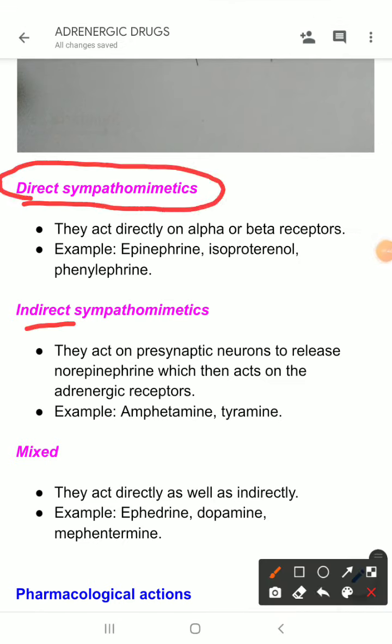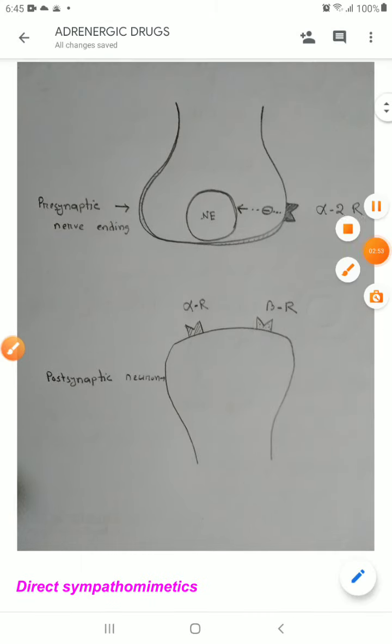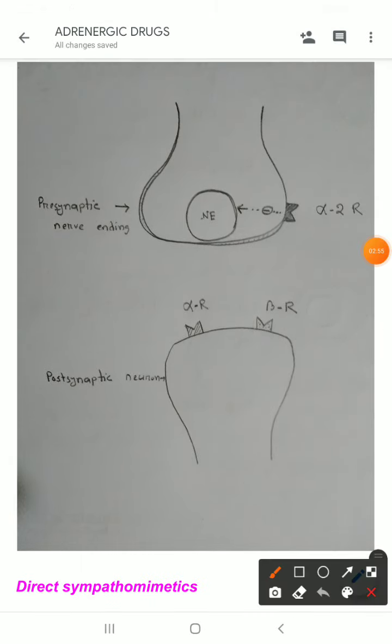So, what are direct acting, what are indirect, what are mixed? Direct sympathomimetics are those which act directly on the receptors. You can see the receptors here. These are direct sympathomimetic drugs which act directly on the alpha adrenergic receptors and beta adrenergic receptors.